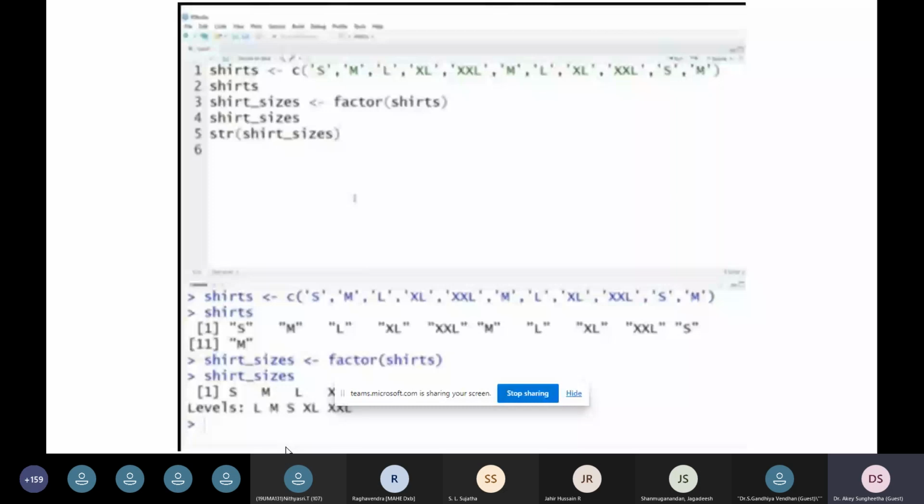If you can open the tool and execute this, it will be fine. And you can post your outputs on the command box as you execute. So I've already executed and screenshotted here. So for the shirts vector, you can see the assigned values like small size shirt, medium size, S for small size, M for medium size, and L, XL, and you have different sets of shirt sizes.